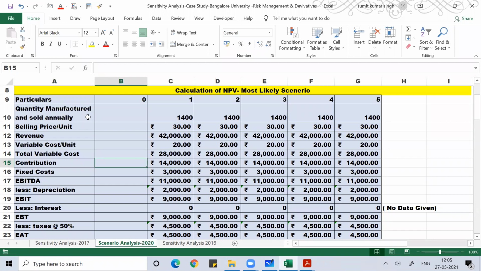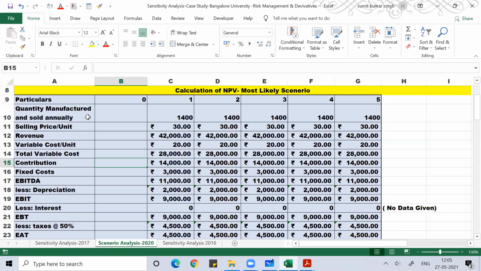If interest is there, then deduct the interest from it, and then you make the payment of tax. After the payment of tax, what is left with you is the profit after tax. Add back depreciation to that, and you will get the operating cash flow. Any doubt on any steps? Any steps you want me to repeat?